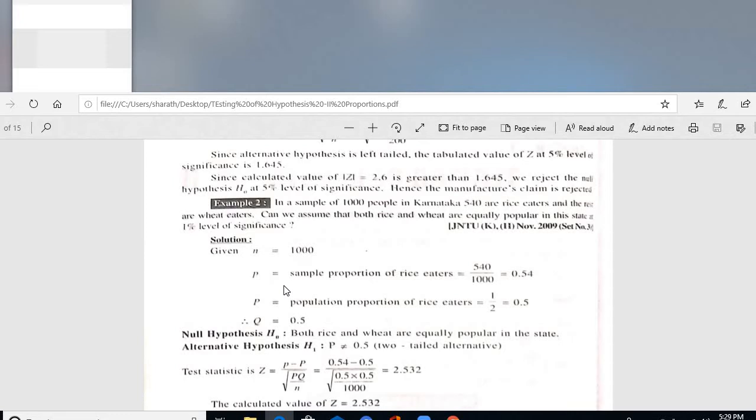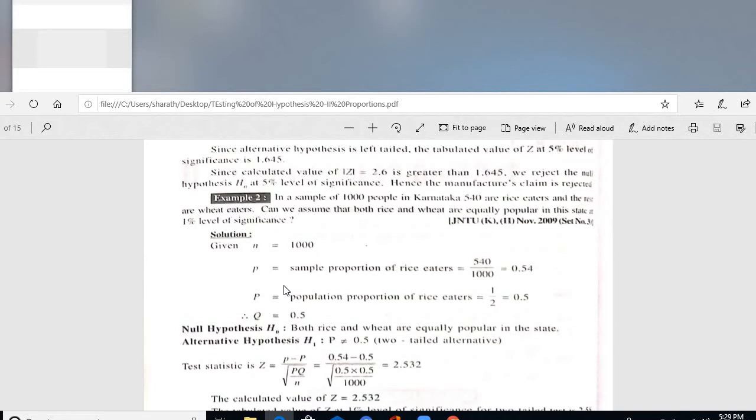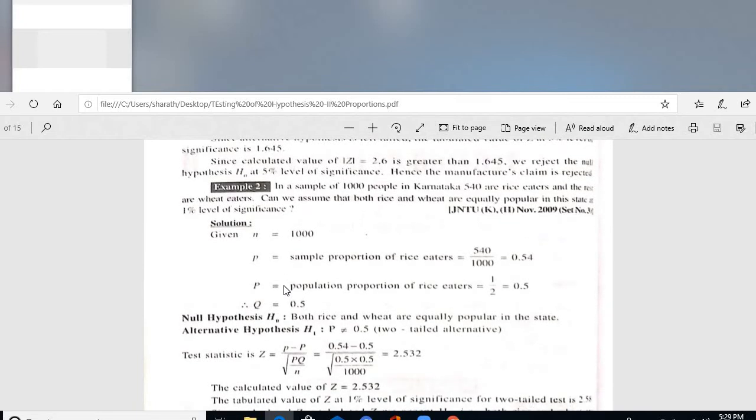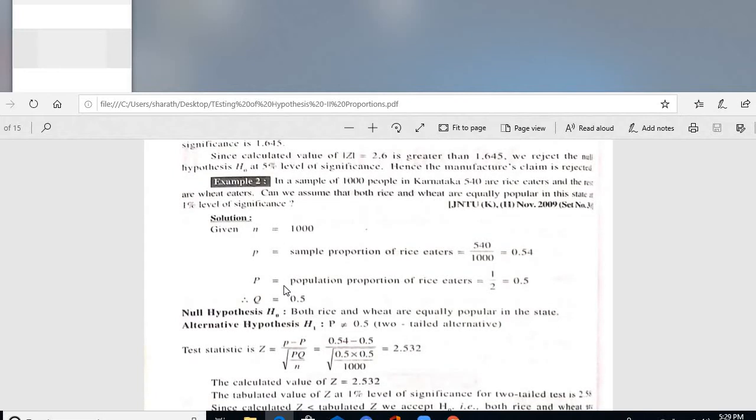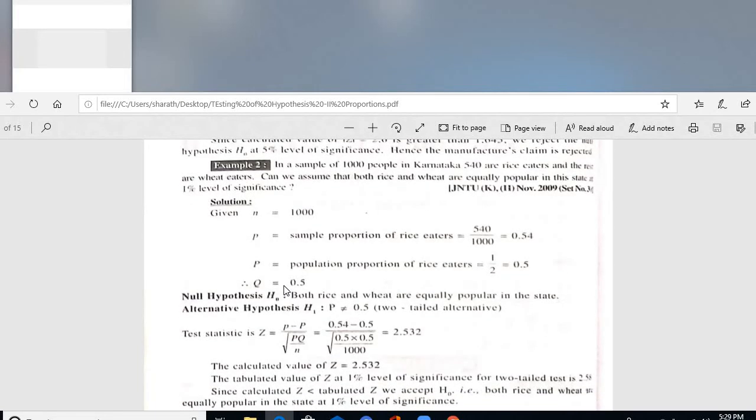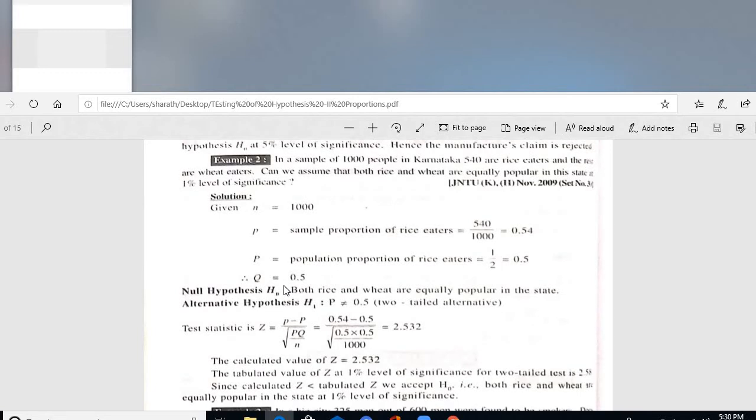Can we assume that both rice and wheat eaters are equally popular in this state, Karnataka, at the 1% level of significance? How much size? Sample size 1000. So the sample proportion of rice eaters is 0.54. The population proportion of rice eaters is equally likely, so capital P is equal to 0.5. Automatically capital P plus capital Q is always 1. Equally likely, the chances are 0.5.